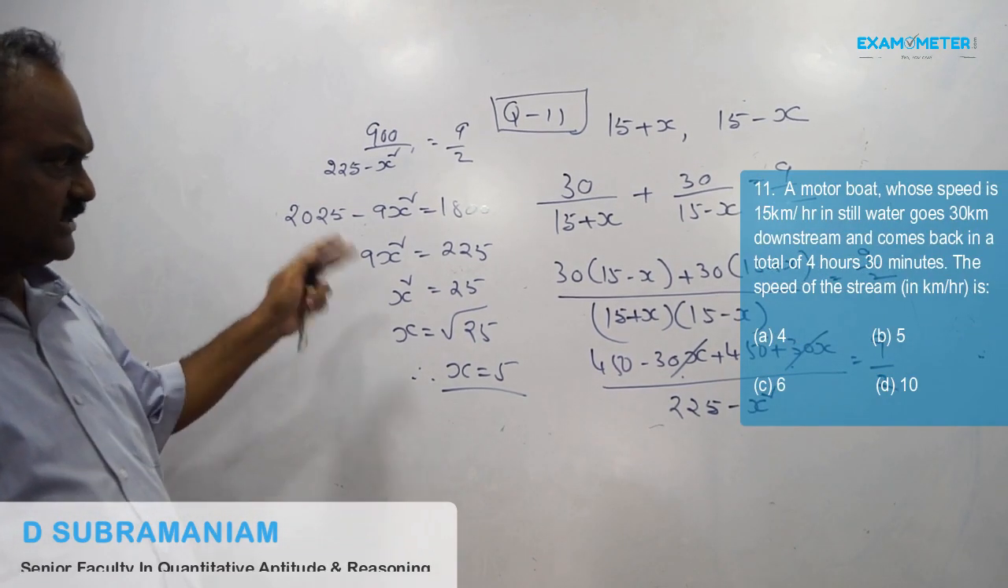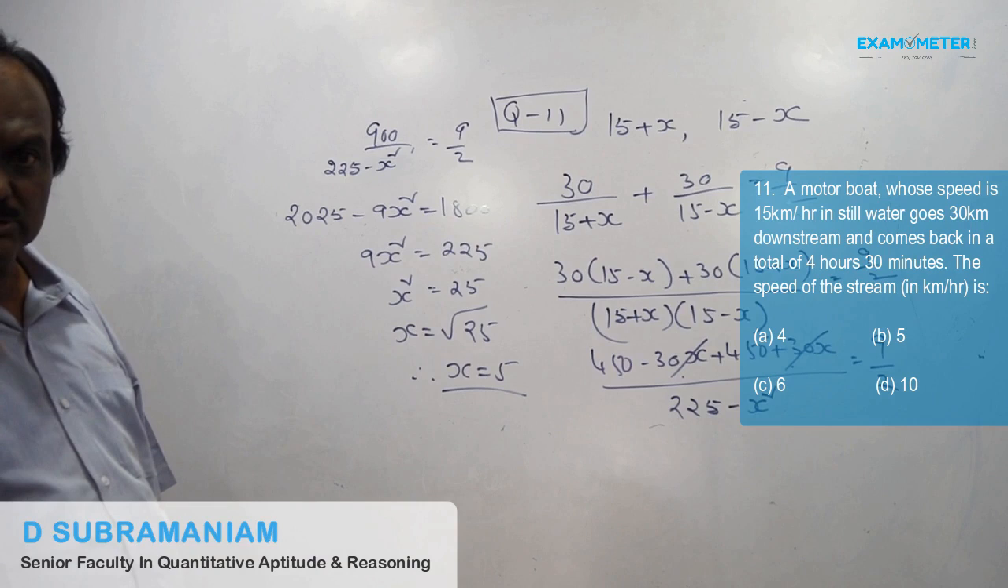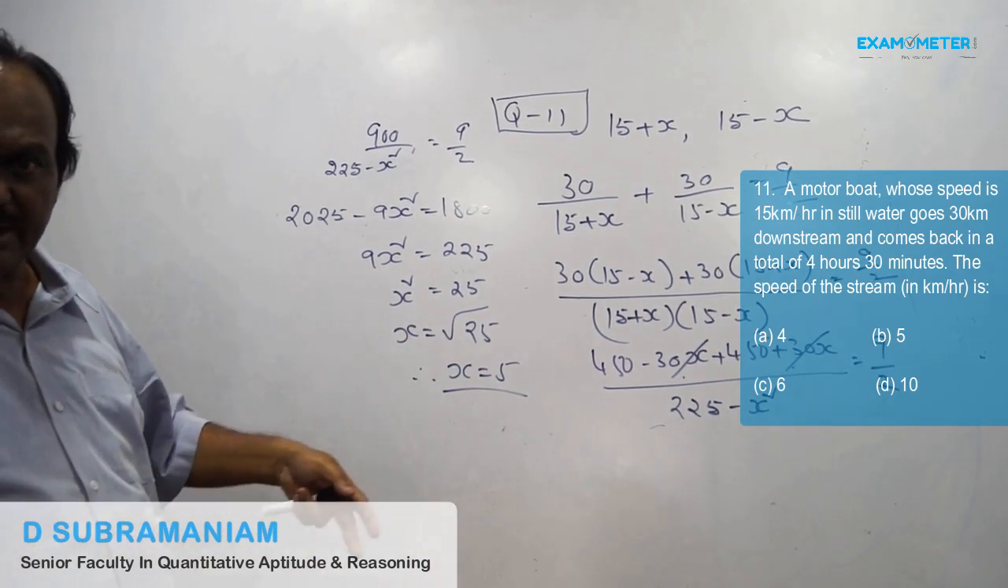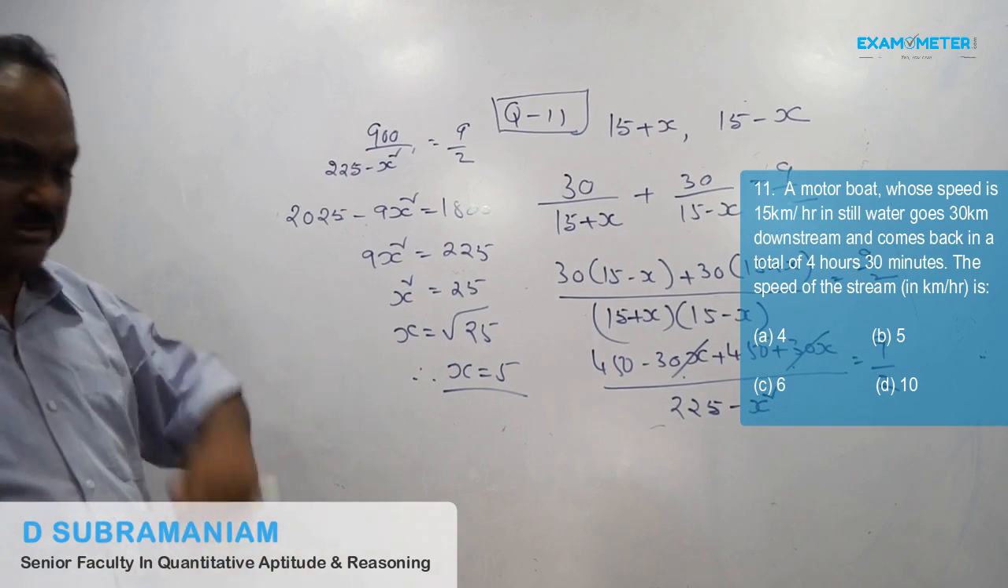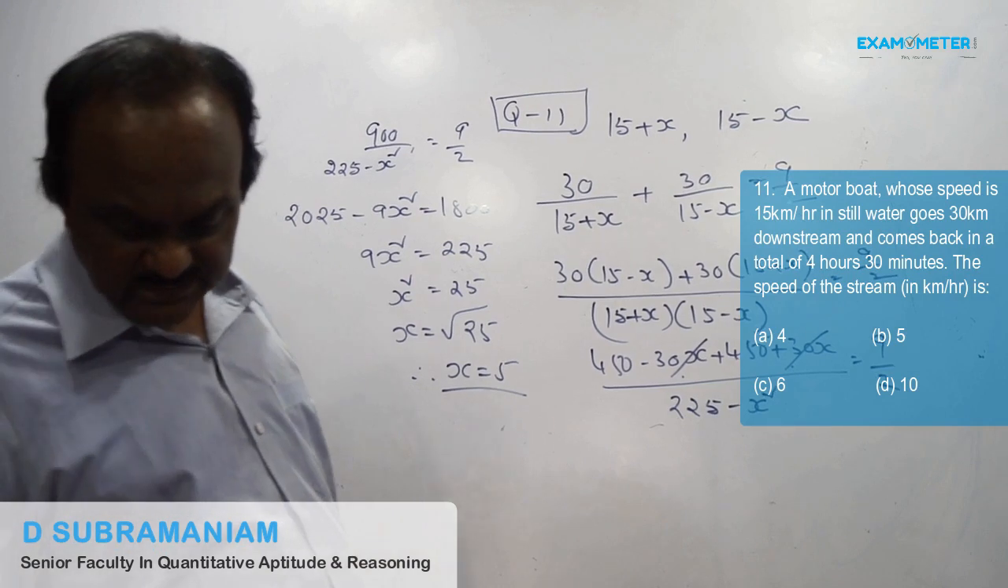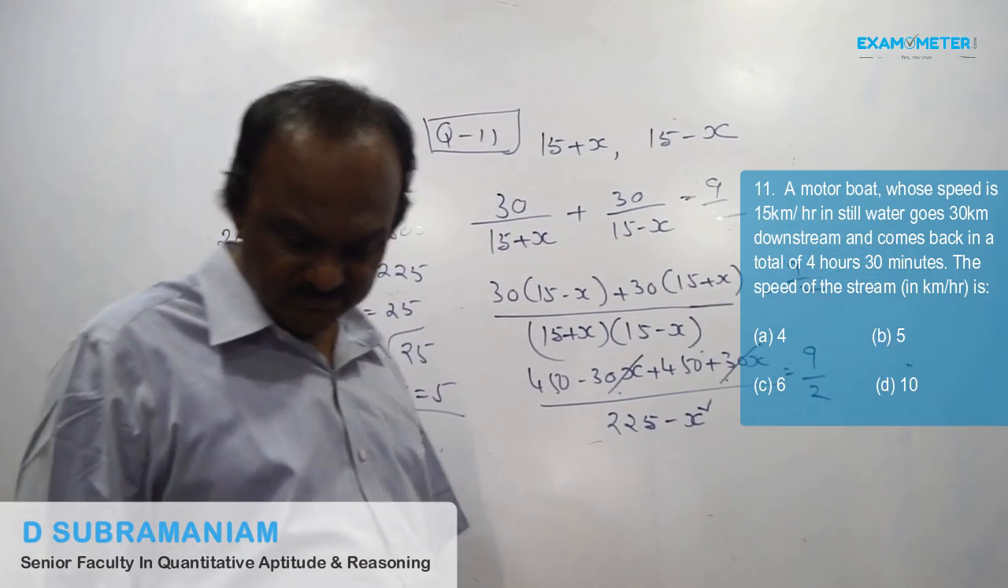To be on the safe side, all this comes only through systematic practice. Otherwise so much time will be wasted on cross multiplying and all these things. In a degree examination, 3 hours will be there, but here time is only 1 minute. So the answer is 5 kmph.